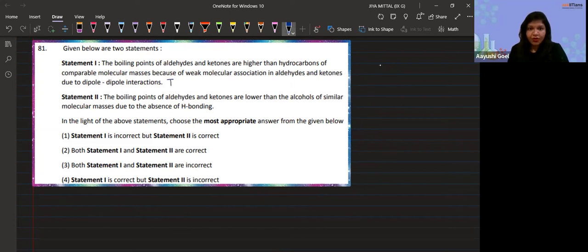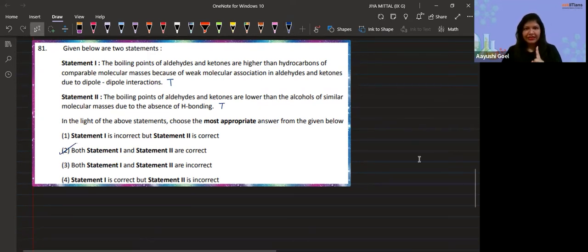We'll see how. The second statement says: the boiling points of aldehyde and ketone are lower than alcohols of similar molecular masses due to absence of hydrogen bonding. That is also true. So technically our answer is the option where both statements A and B are true. Now let's see how.